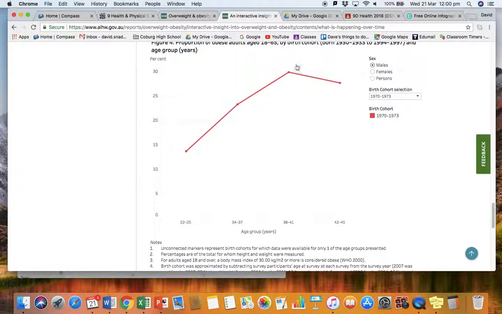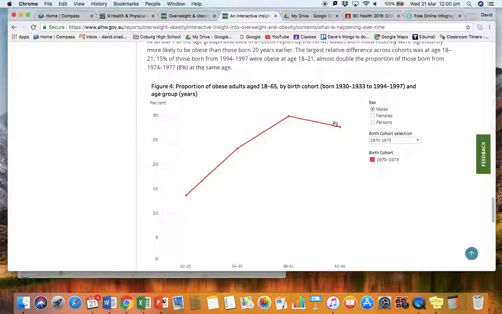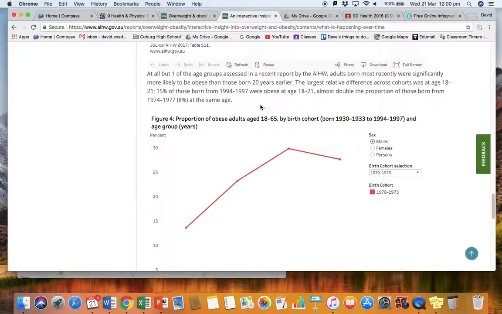Maybe what's happening is they get to their 40s and they get some medical advice, and the doctor says, look, you're reducing your life expectancy, and maybe some people are starting to do something about it. So that's my analysis of this graph.